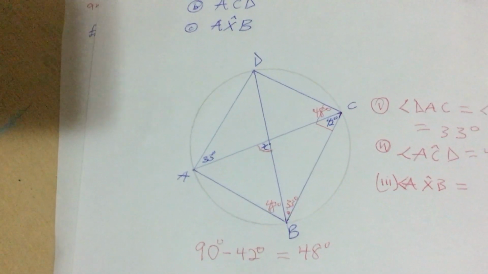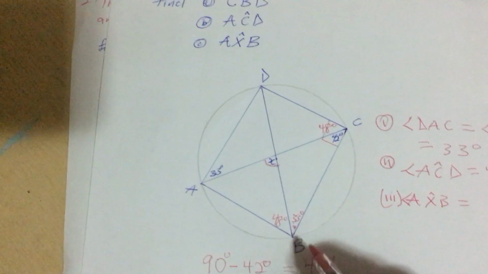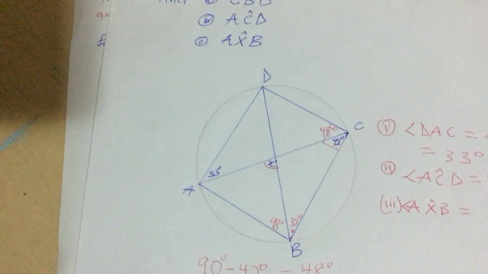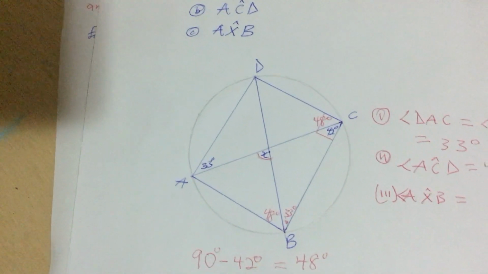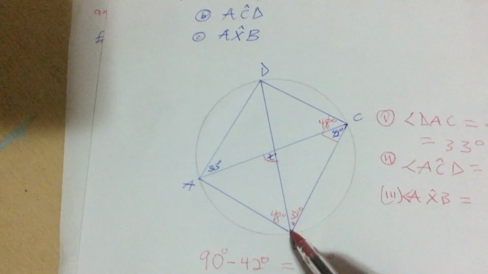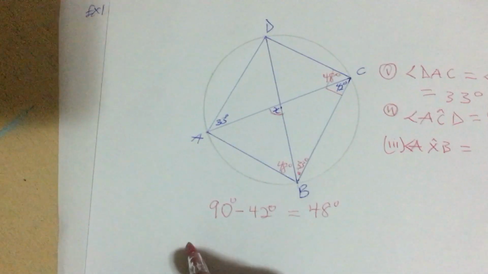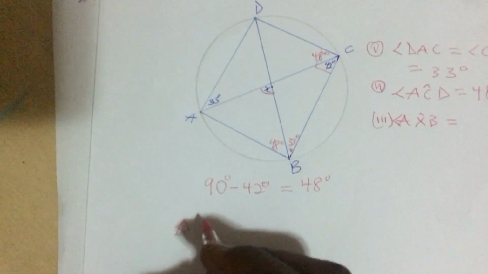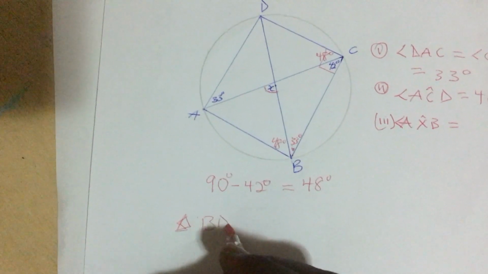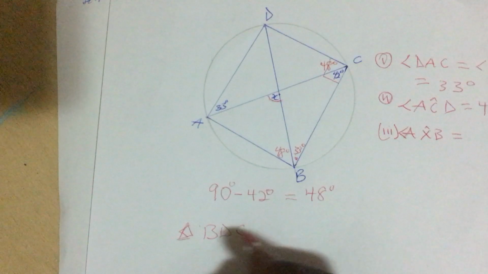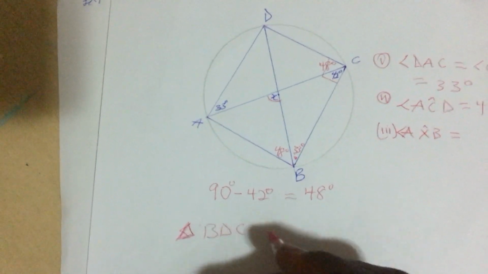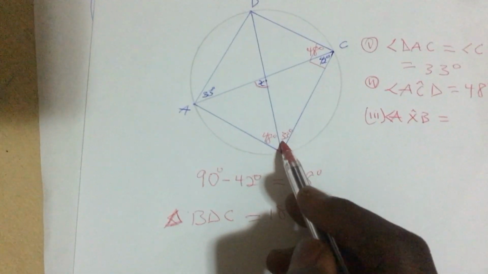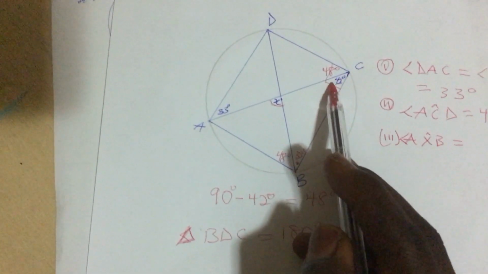So now we also know that all the angles in a triangle sum up to 180 degrees. Are you okay? So looking at triangle BDC, all the angles here must sum up to 180 degrees. And we know this angle is 33, and this is 90.